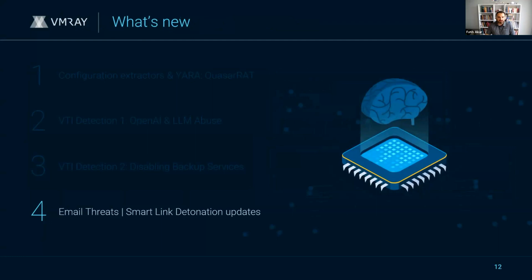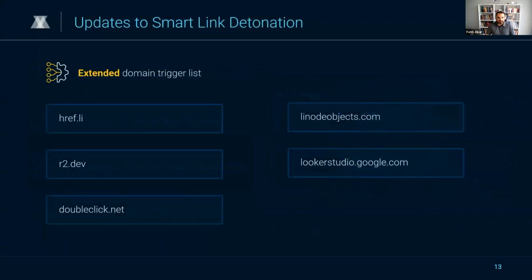Finally, let's discuss our updates on email threats, specifically our enhancements to the Smart Link Detonation feature. Again, in response to insights from our internal Q4 2023 threat landscape report, we've implemented key updates to improve our phishing detection capabilities within the Smart Link Detonation. For those who may not be familiar with it, Smart Link Detonation is designed to facilitate the automatic evaluation and safe detonation of relevant hyperlinks within the documents or email samples.